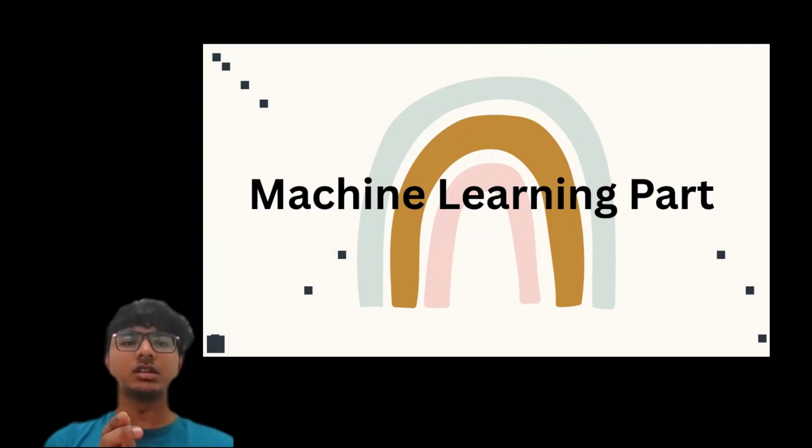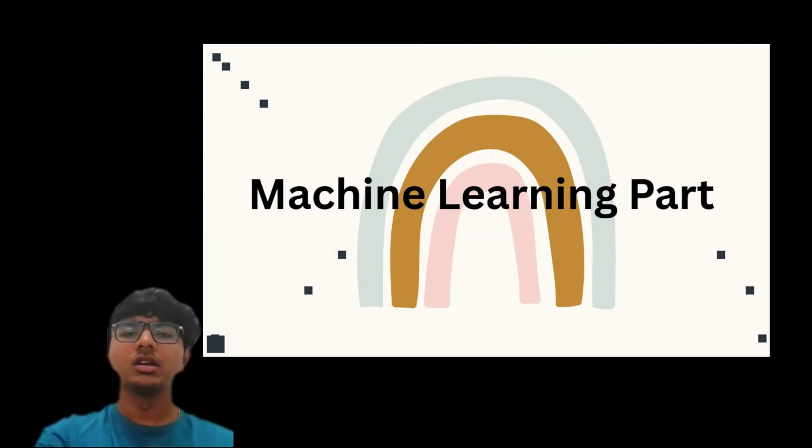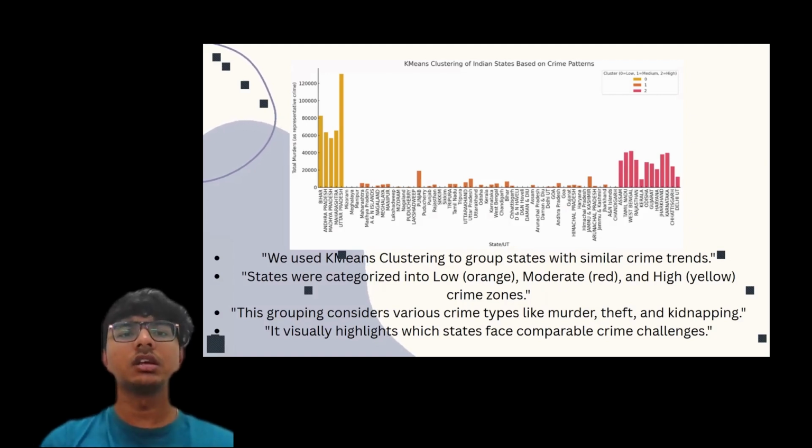So let us come to an interesting topic: how I built this entire project, with the machine learning part. As you can see here, there's k-means clustering. We use k-means clustering to group the states with similar crime trends, and the states were categorized into low (orange), moderate (red), and high (yellow) crime zones. This grouping considers various crime types like murder, theft, and kidnapping. It visually highlights which states face comparable crime challenges.